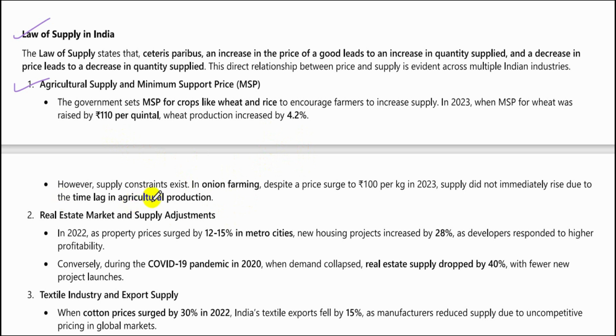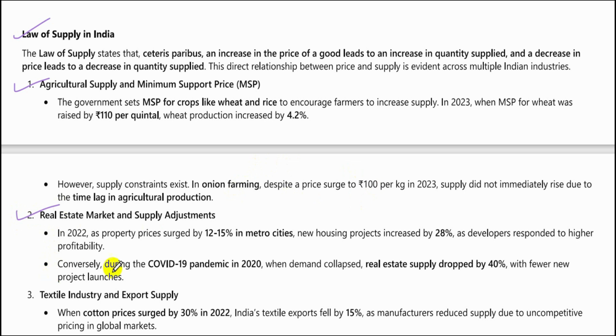However, supply constraints exist. In onion farming, despite a price surge to 100 rupees per kg in 2023, supply did not immediately rise due to the time lag in agricultural production. But there are some exceptions also due to supply constraints. That is, even if the price increases, if there is no production of it, then the supply will not come in.